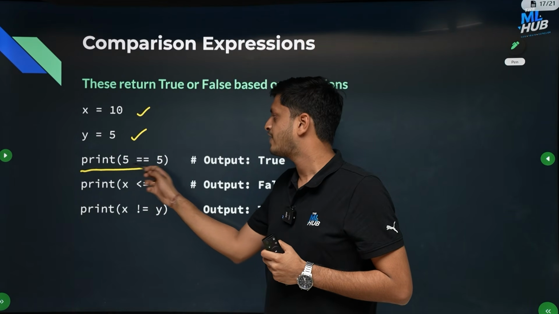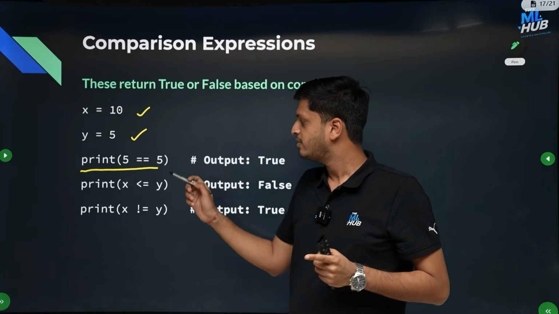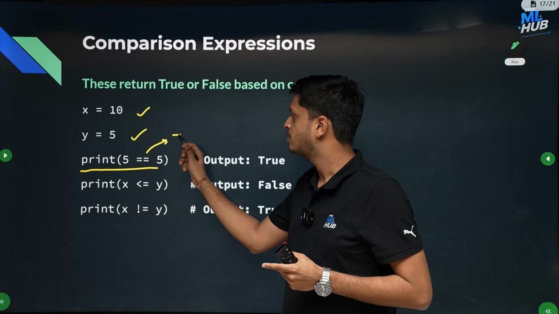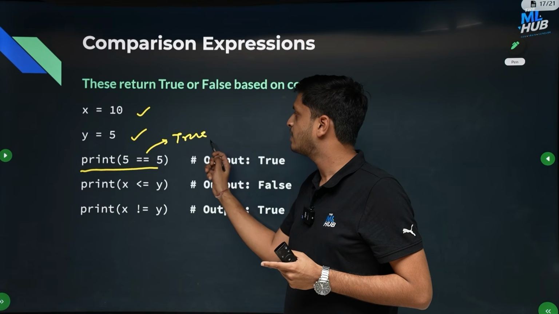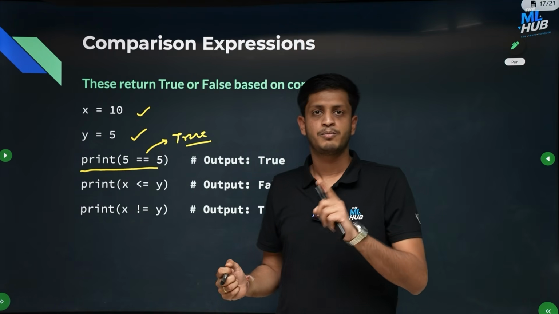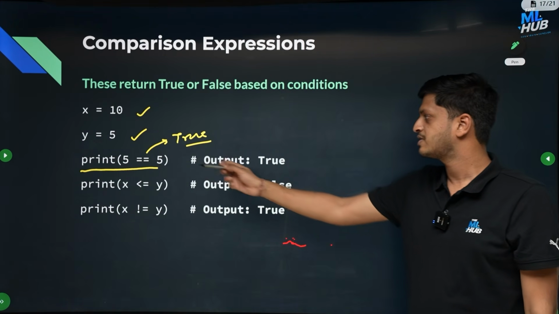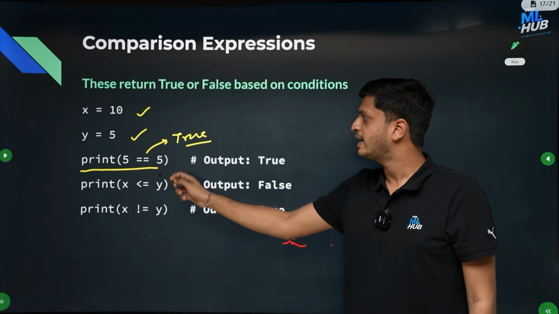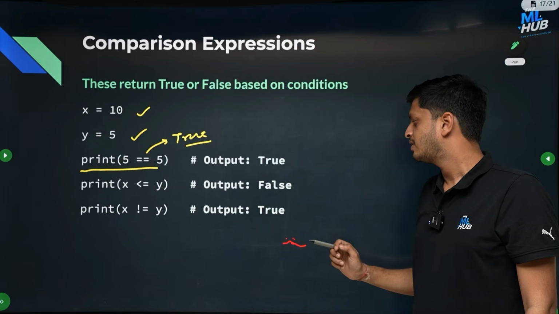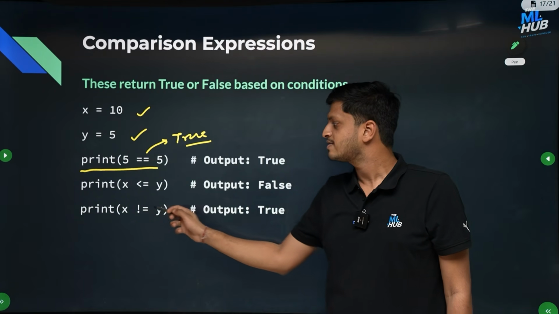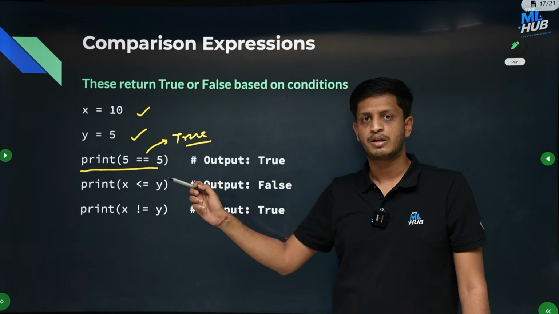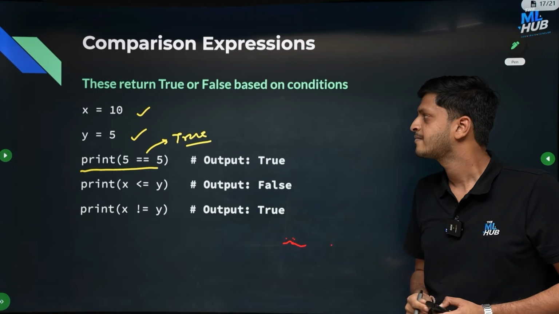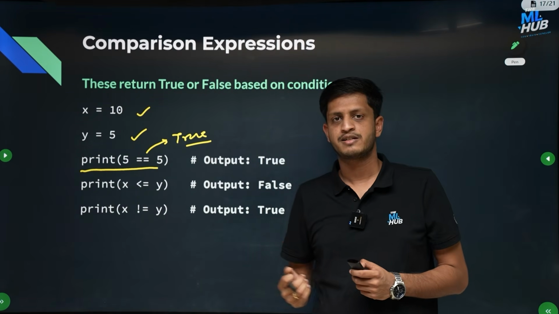It will check whether 5 is equal to 5 or not. It is equal, and hence it will return true. The output of a comparison expression is always a boolean value. So you can check whether x is less than or equal to y; x is not less than or equal to y, so you will get false. And x is not equal to y is correct, x and y are not equal, so you will get true here. So this is all about comparison expressions.